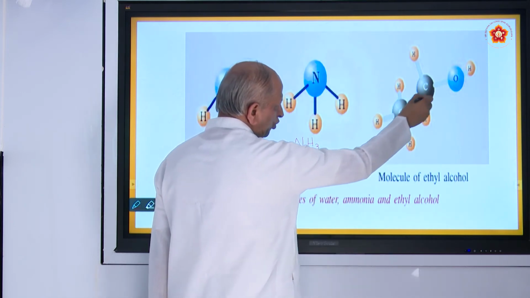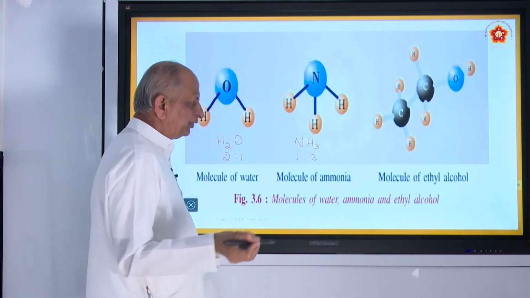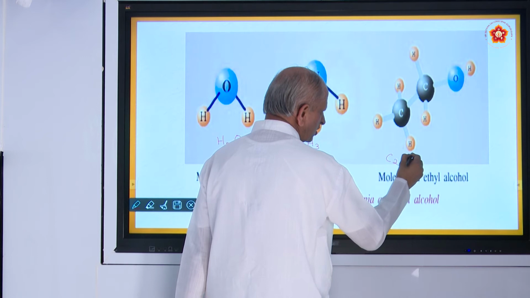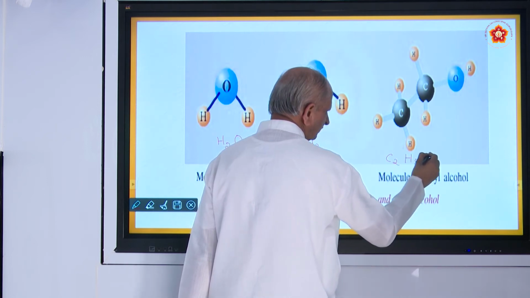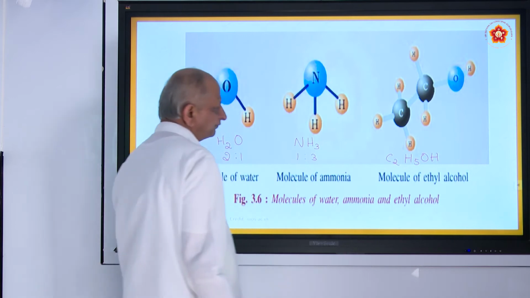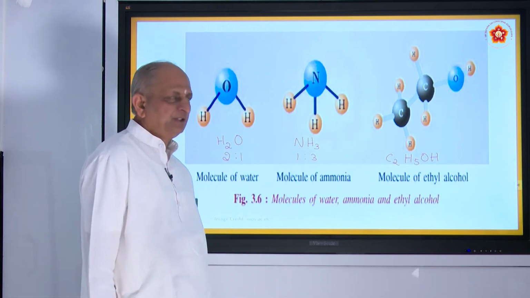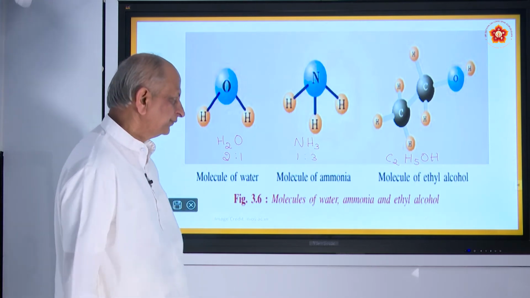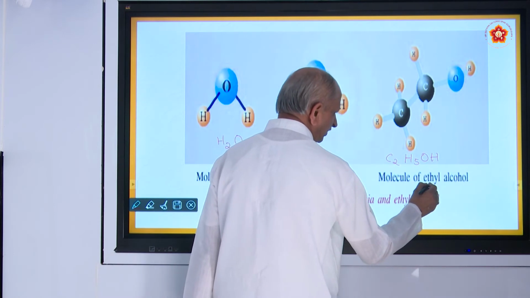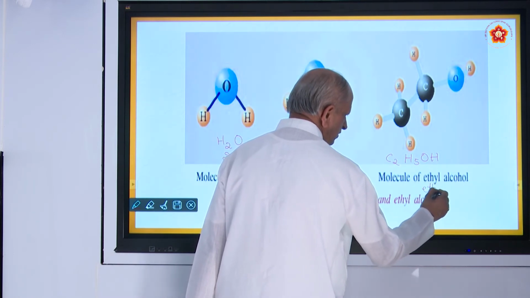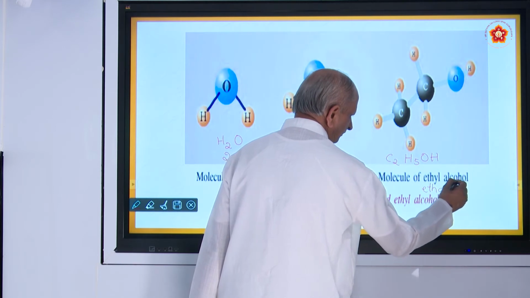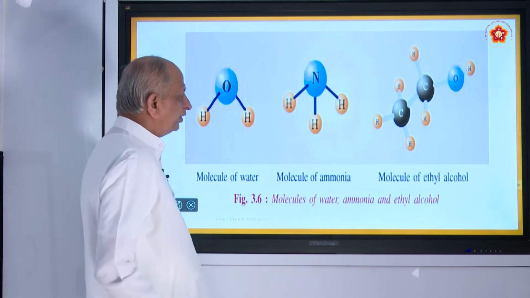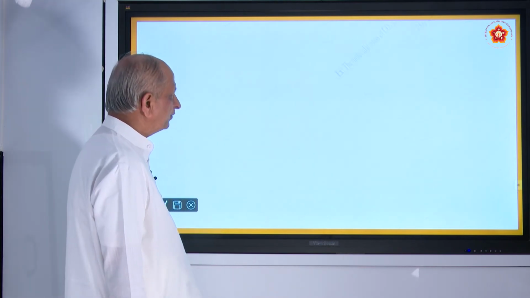And these bonds are called covalent bonds, about which you are going to study later. Your formula is C2H5OH. So that OH group is called the alcohol group. That's why the name ethyl alcohol. Also popularly it is called ethanol. So this is the molecular structure of these 3 compounds.